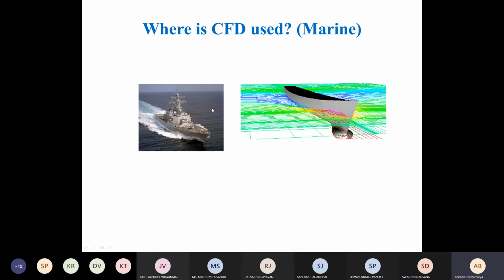So again, it becomes very important. Even the engines also. There are large diesel engines in most of these large ships. Few ships will have nuclear power, but otherwise most of the ships have large diesel engines, and they are also about how to design those engines and what is the combustion process, how it proceeds. Again, CFD is used.